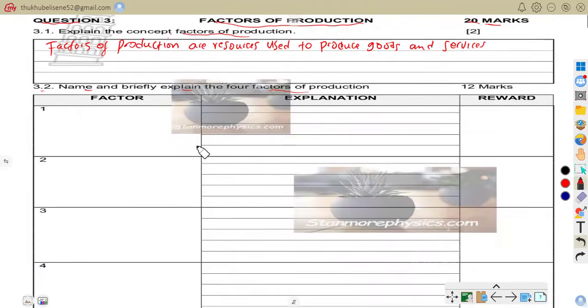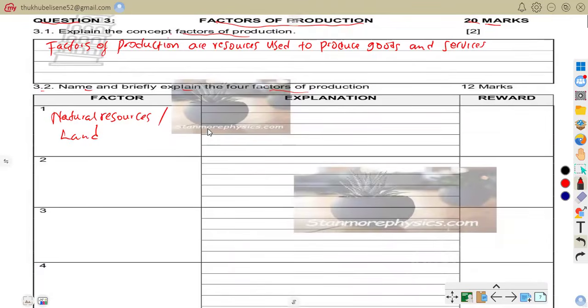We are first going to start by natural resources or land. That is the first one that we are going to talk about.